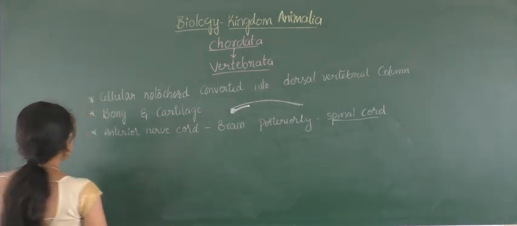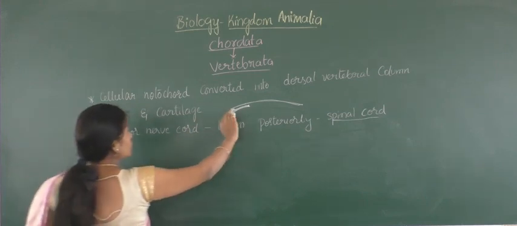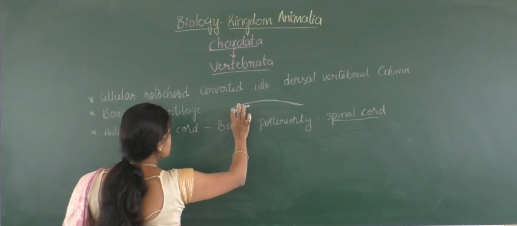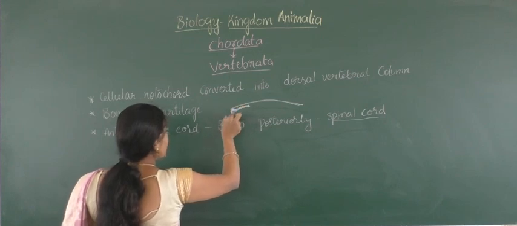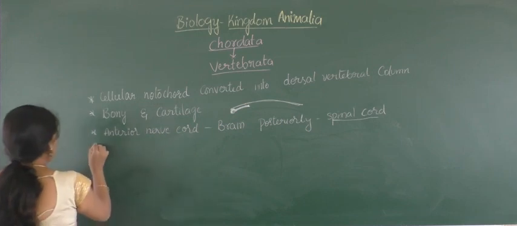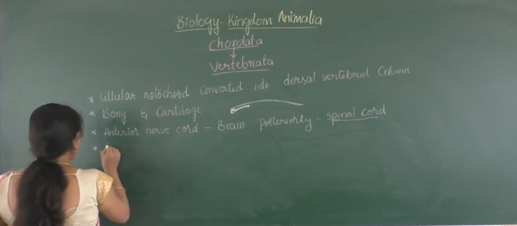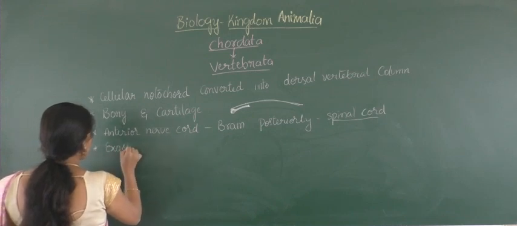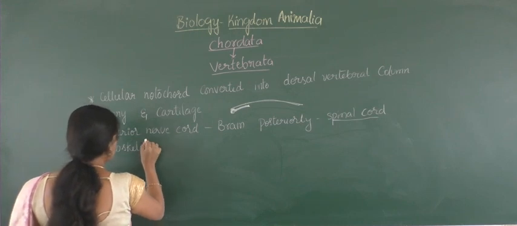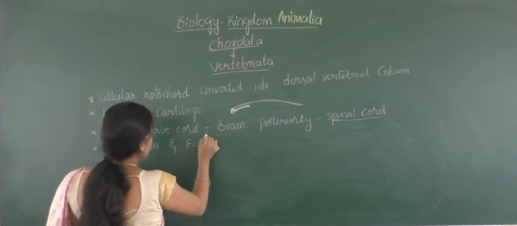Okay. And next, you need not write this one, as I showed you the head and tail region. Here in the head section you can find the central nervous system, and the anterior will be the brain and the posterior will be the spinal cord. And the next property, here they contain exoskeleton and endoskeleton, as in the case of the earlier group of organisms.